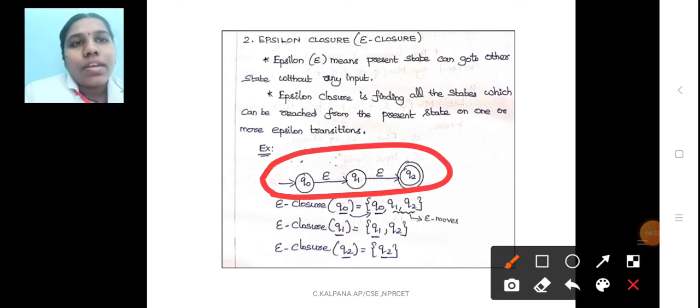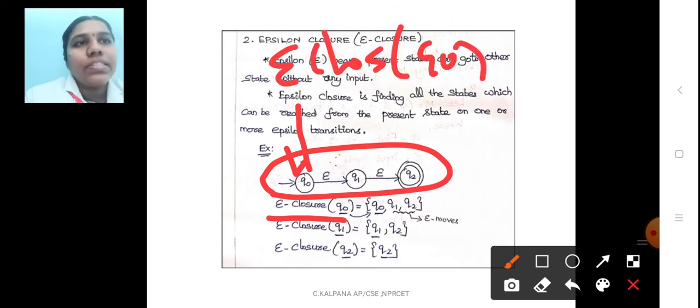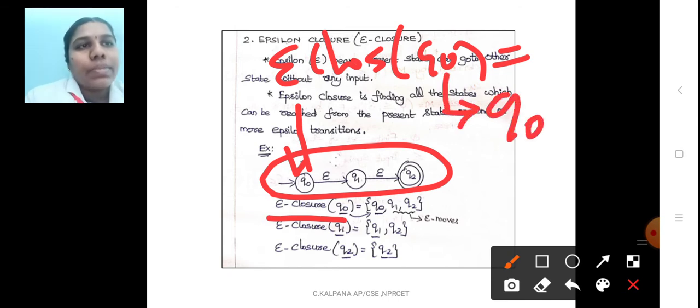Consider the state transition diagram q0, q1, q2. From q0, epsilon goes to q1, and from q1, epsilon goes to q2. For each and every problem, before going to the transition diagram and transition table, first you have to find the E closure. Here, E closure of q0. First write the question: E closure of q0. So the answer: whatever the input state present in the question, first write that state, q0. First answer is q0.